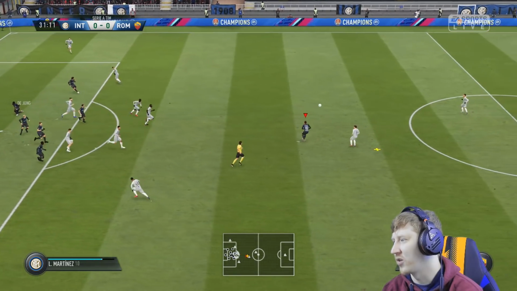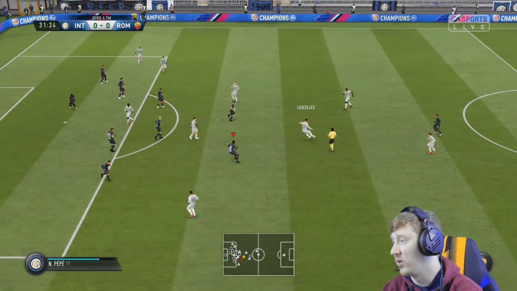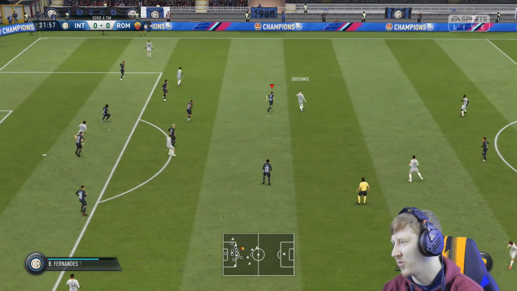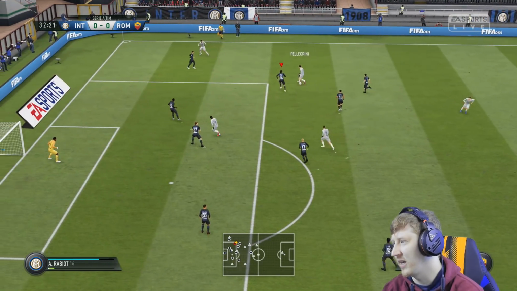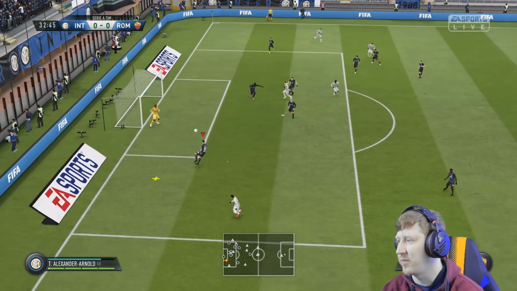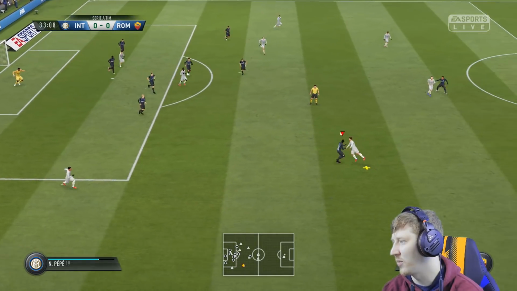Now can Lautaro get it under control? No, he can't even read the bounce of the ball. Superb. It's Marcel to Brian Cristante. Pellegrini again just took the corner, looking for a teammate. Probably should have let that go out for a goal kick, but never mind.